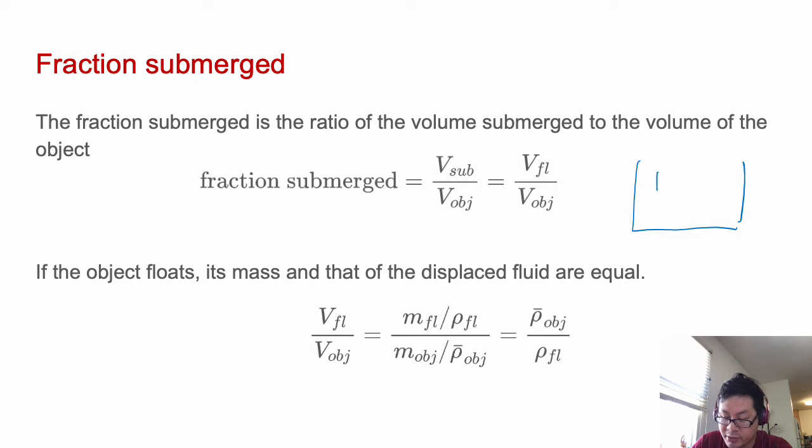If we have the box here, this is the submerged volume divided by the whole volume of the object. And if the object floats, its mass and the mass of the displaced fluid are equal.